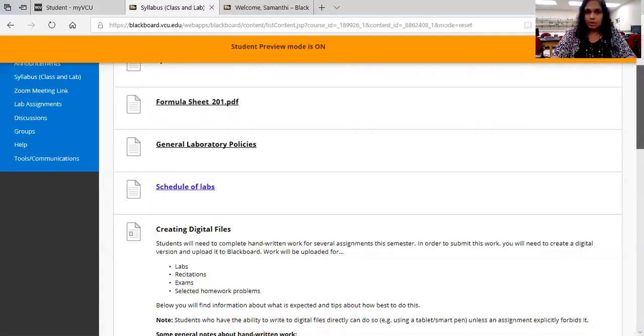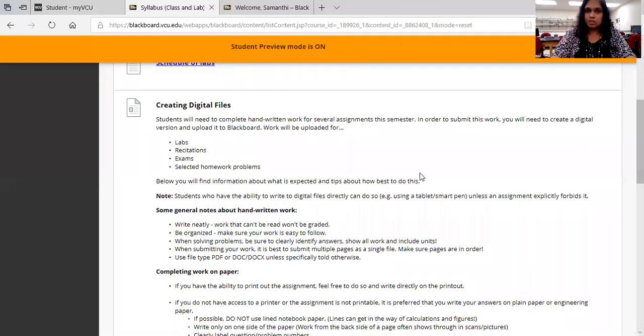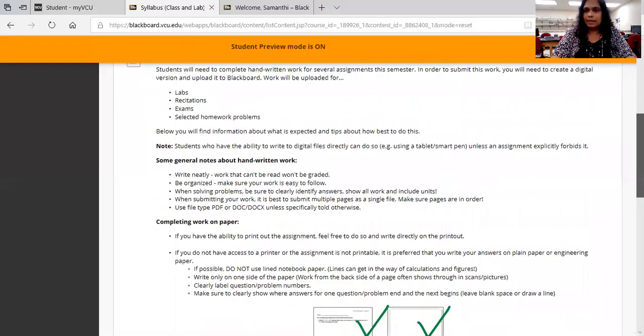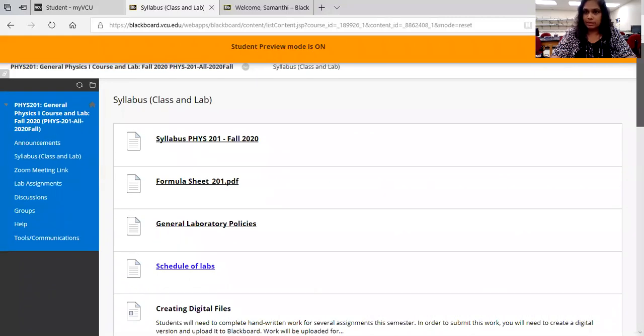And also you have access to an information sheet on creating digital files. As you know, you have to submit the lab reports online through Blackboard. So you need to know how to create a proper digital file. This is the information for you. Please read and follow the instructions when you are creating digital files.